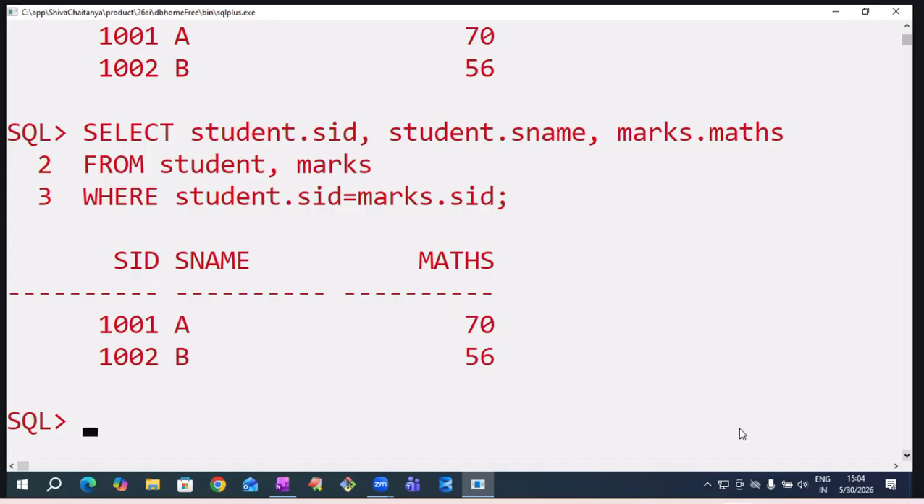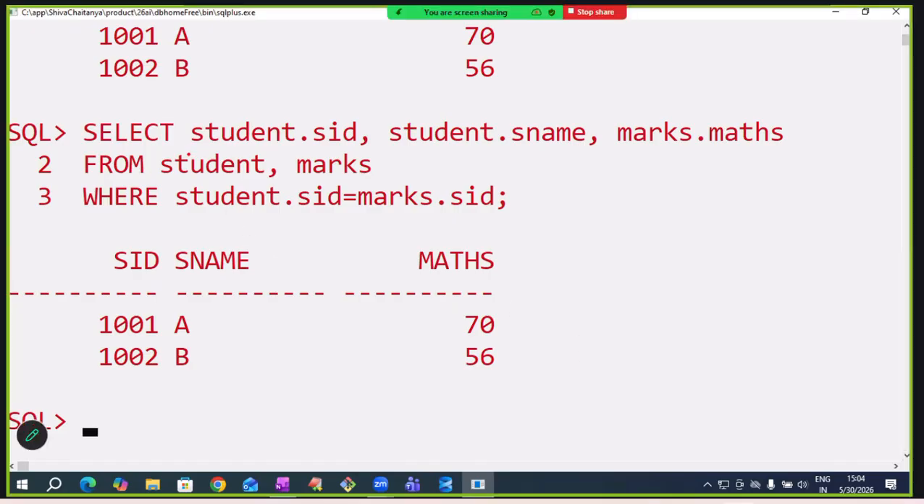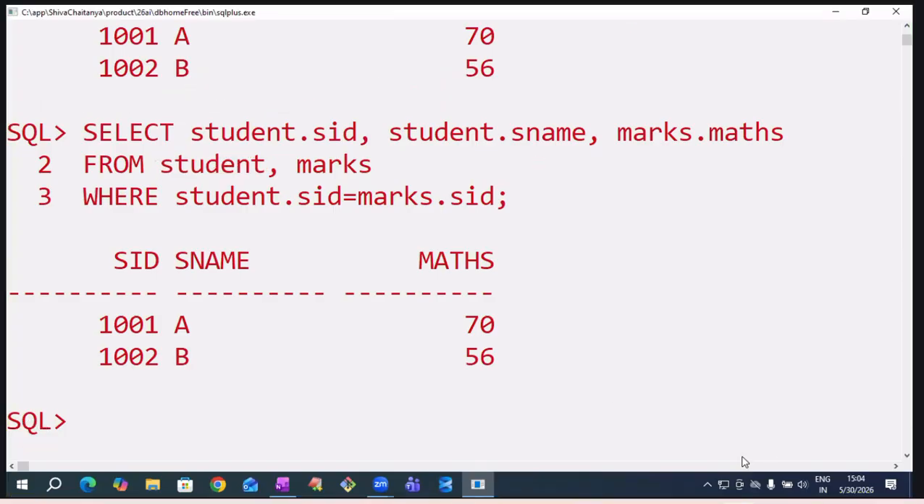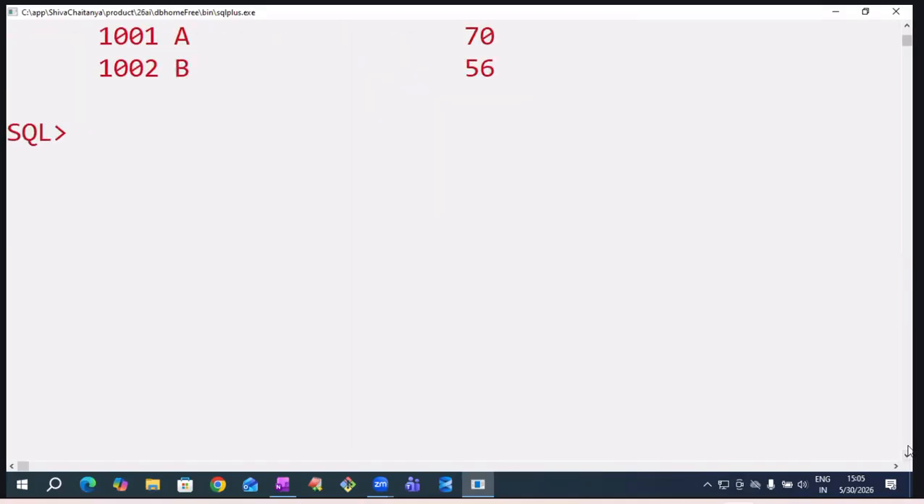But the problem is there. What is the problem? In real time, table names may be lengthy. If the table name is Hyderabad branch employee details, I have to write Hyderabad branch student details. I have to type like this: Hyderabad branch student details dot SID, Hyderabad branch student details dot S name. These many characters I have to type. That is lengthy. That is why, to make a lengthy name short, use a table alias.